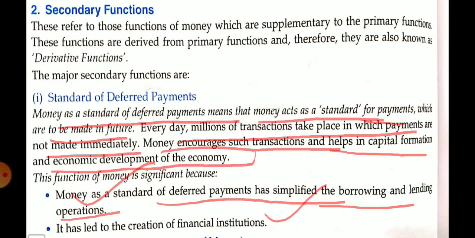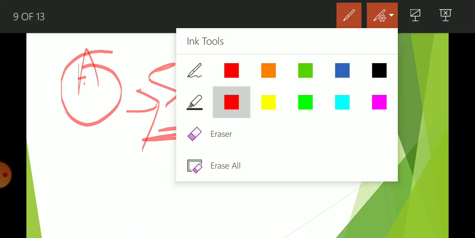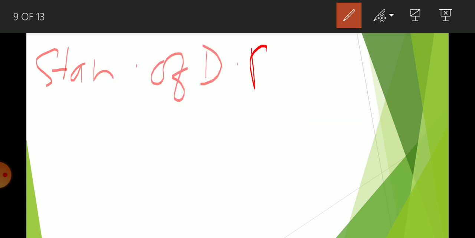Okay, in very simple language, standard of deferred payment is related to payment that is made in the future.